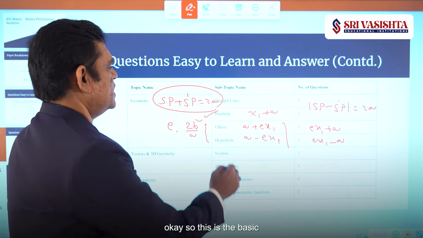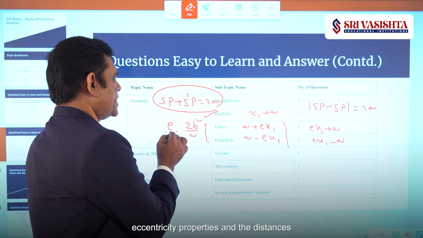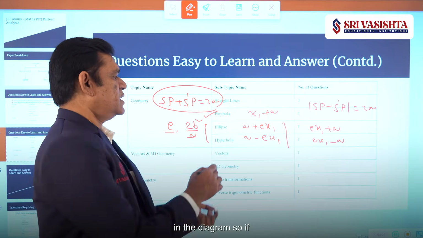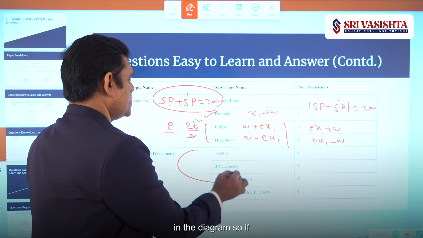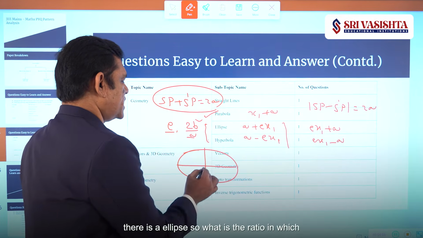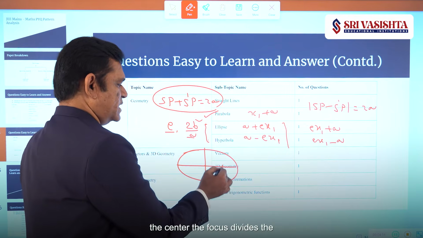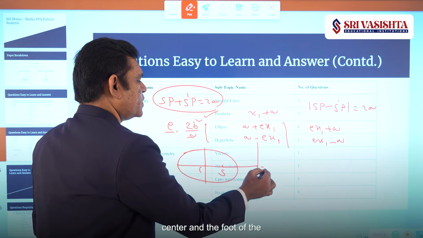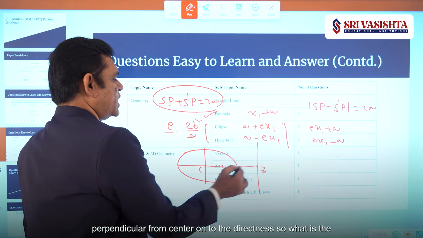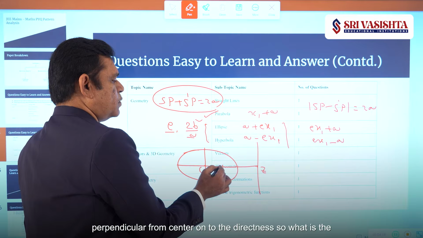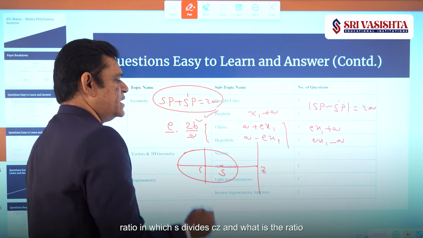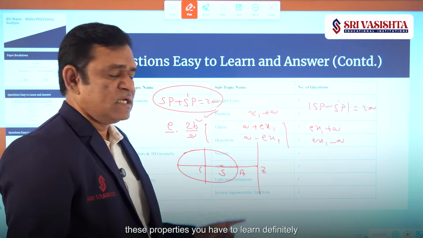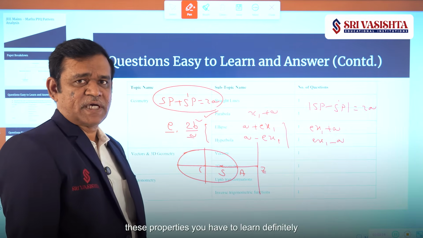Okay, so these are the basic eccentricity properties and the distances, lengths of the latus rectum, the ratios in the diagram. If there is an ellipse, what is the ratio in which the focus S divides CZ, the center and the foot of the perpendicular from center onto the directrix? And what is the ratio in which the vertex divides CZ? These properties you have to learn definitely.